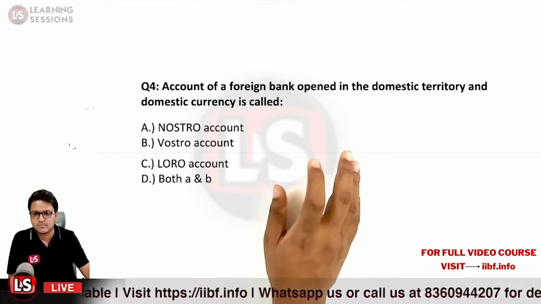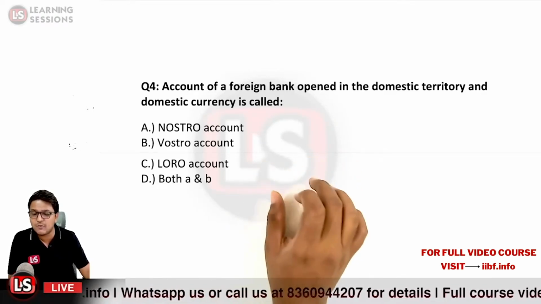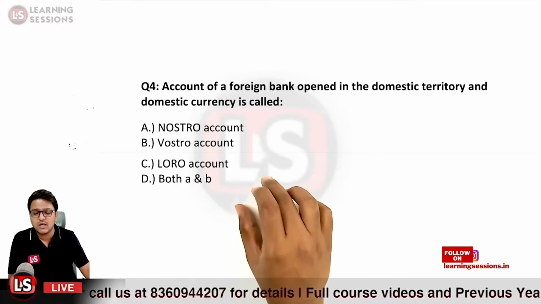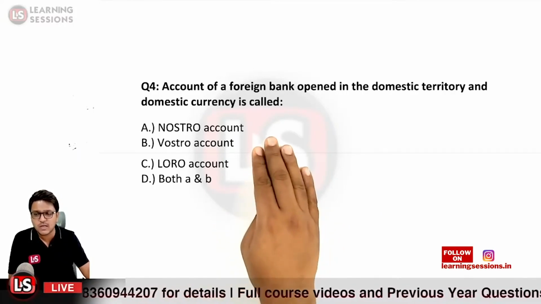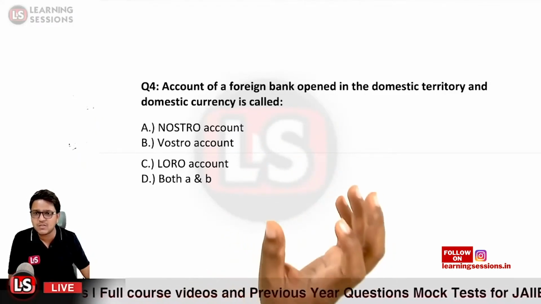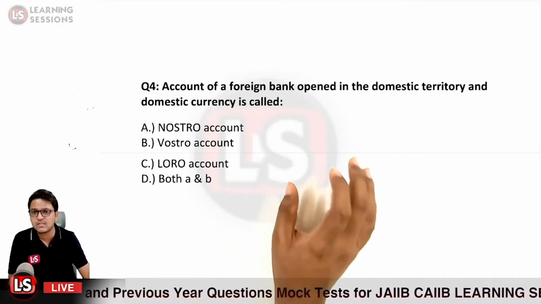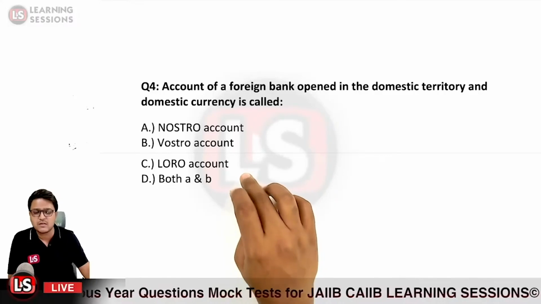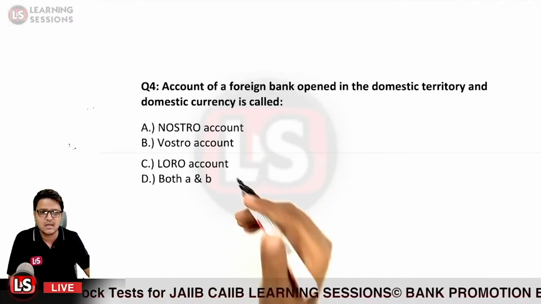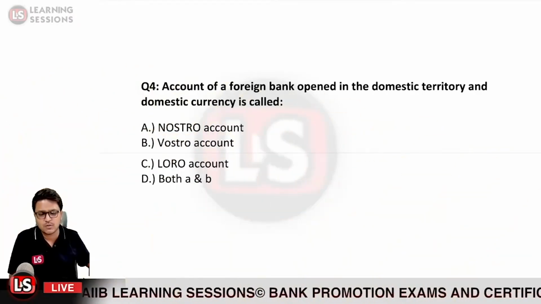So what would be the answer? The answer would be Vostro account, because the account is opened by a foreign bank in our domestic territory and it is in home currency. It is a Vostro account. A Nostro account is when we open our account in foreign currency in the foreign territory. And when some third party bank is maintaining an account with some other bank, that is a Loro account. That is not related here. So the answer is option B, the Vostro account.